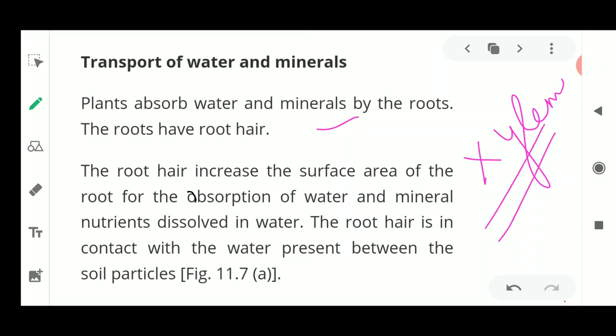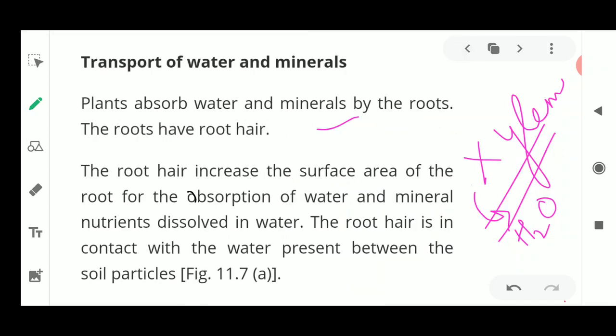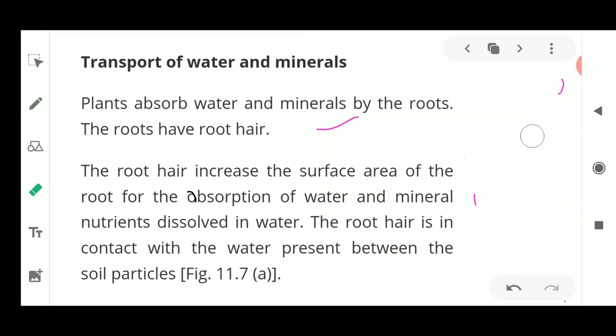Please remember the word xylem. These are the organs of transportation in plants, and they transport only water. So xylem transports water in plants. Next we move on to how the food is transported. As it is prepared high up in the leaves, how is it transported? It is transported by another vascular tissue, which is known as phloem.